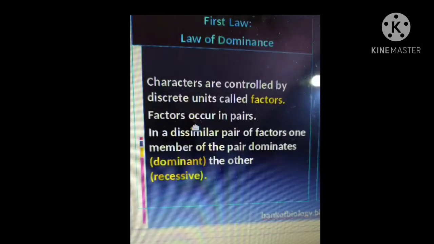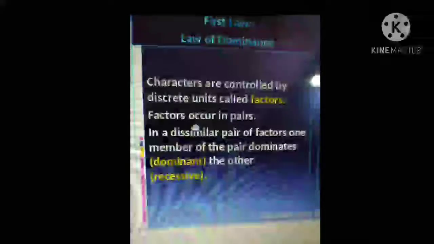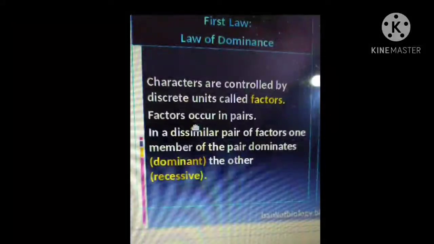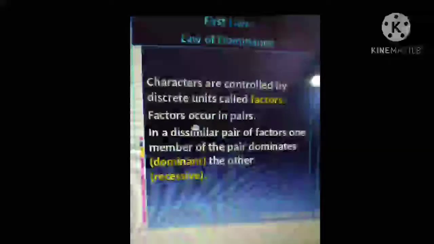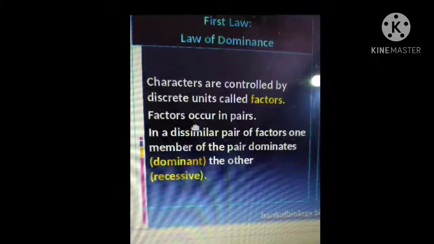Dissimilar means not the same. Remember the alleles. Okay, alleles we studied. Example, height. Height has two contrasting traits, that is tall and dwarf. Tall is represented by capital T and dwarf is represented by small t, and these are known as alleles. Capital T and small t are known as alleles. And if a character is represented by alleles, that means a heterozygous condition. Clear? Heterozygous condition, that means the capital T and the small t come together.